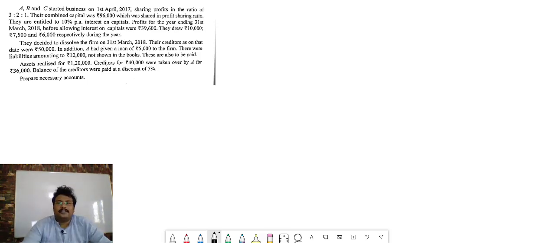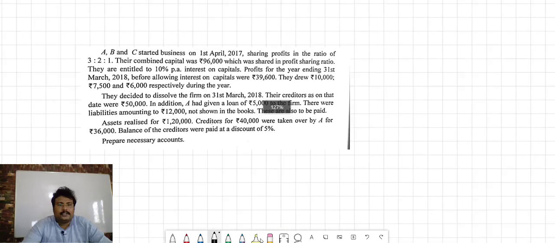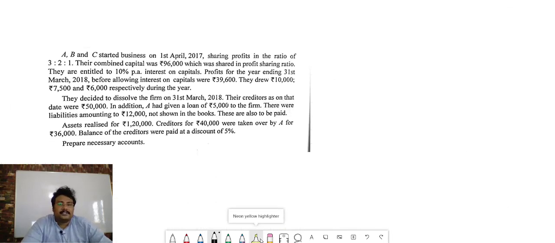As you see the question: ABC started business on 1st April 2017, sharing profit in the ratio 3:1. The combined capital was 96,000, which was shared in the profit sharing ratio. So in this the capital of ABC is not given; instead, combined capital 96,000 will be distributed in the ratio 3:1, and that is the capital of ABC. They are entitled to 10% per annum interest on capital. Still, interest on capital is not charged.